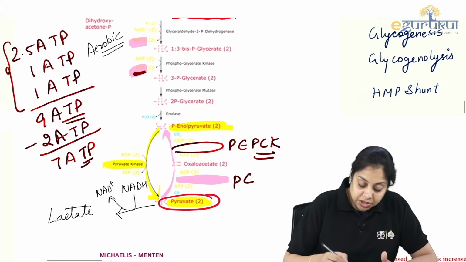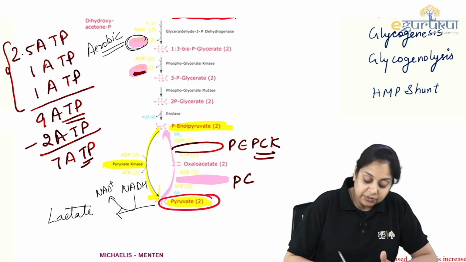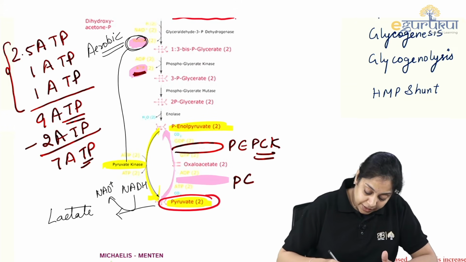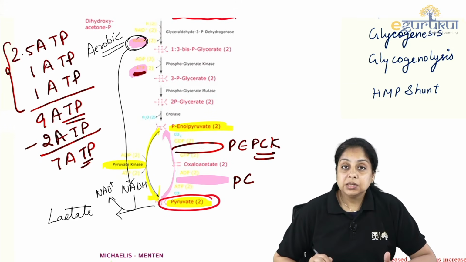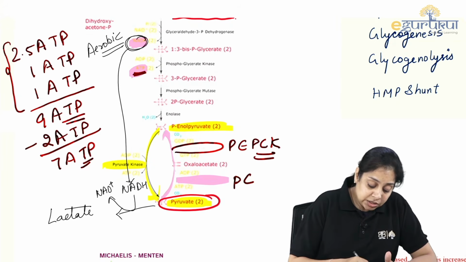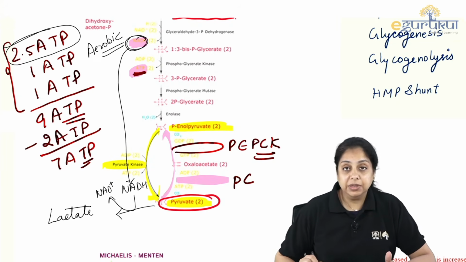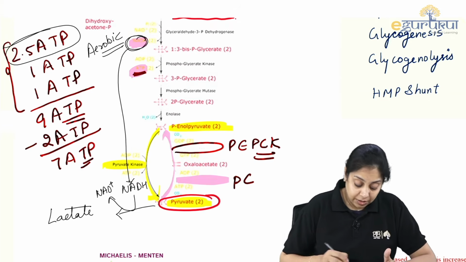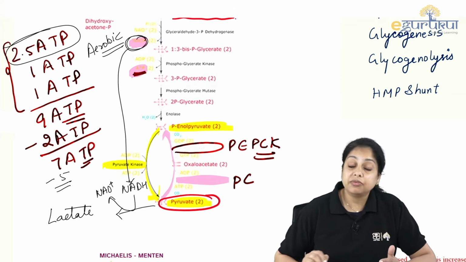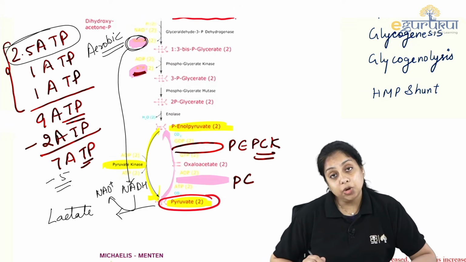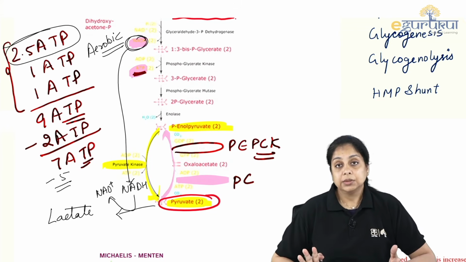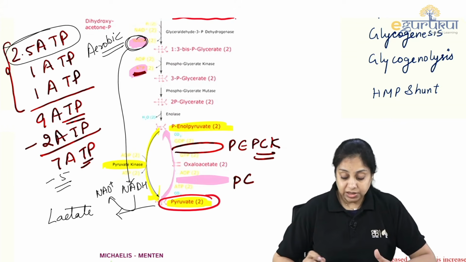Okay? So the NADH that was produced here is being consumed here. So there is a total loss of 5 ATPs in the anaerobic glycolysis. So you just say -5, and you are left with 2 ATP. So in the anaerobic conditions, glycolysis gives you just 2 ATPs. Are we clear about the energetics also?